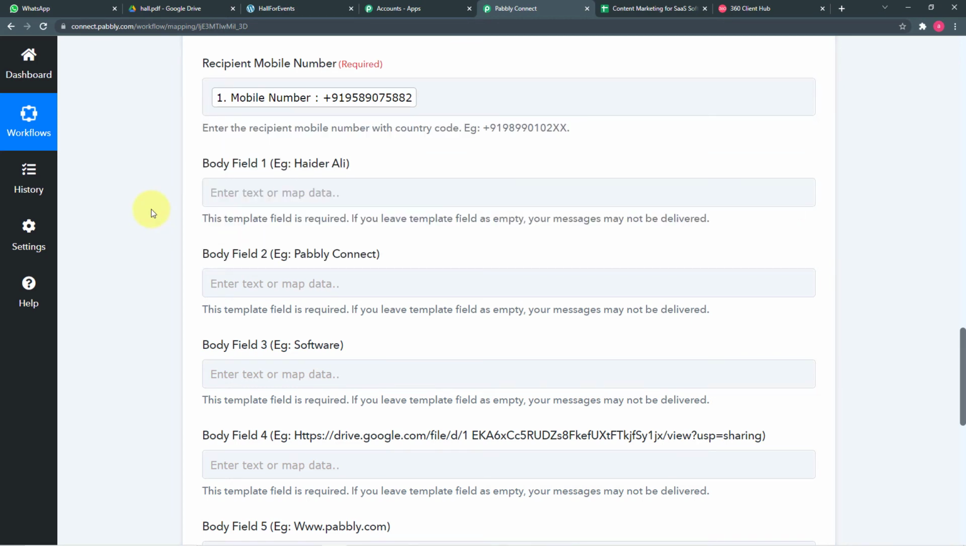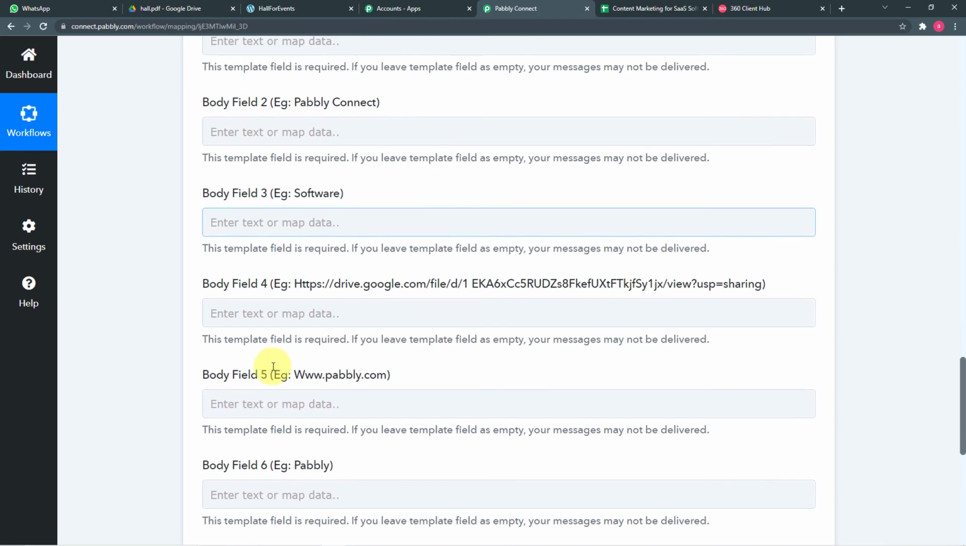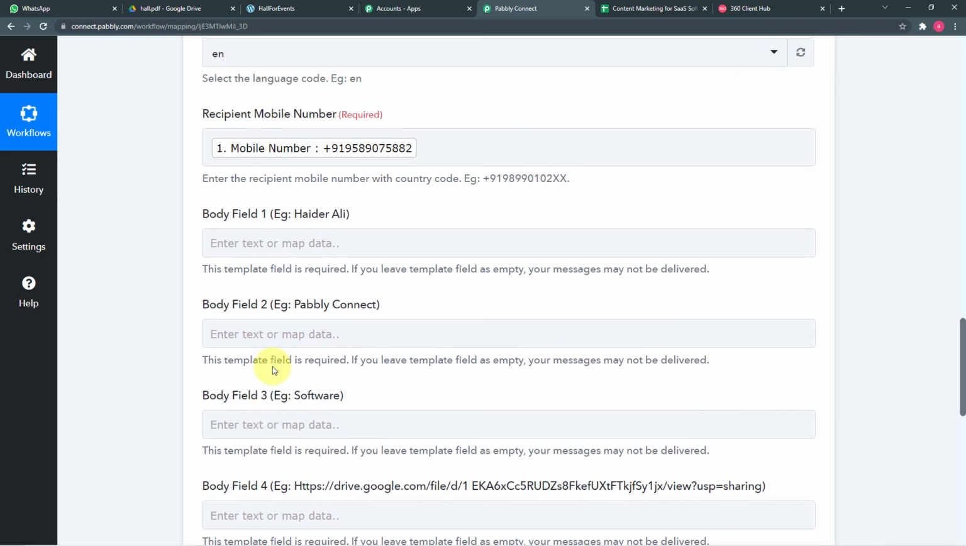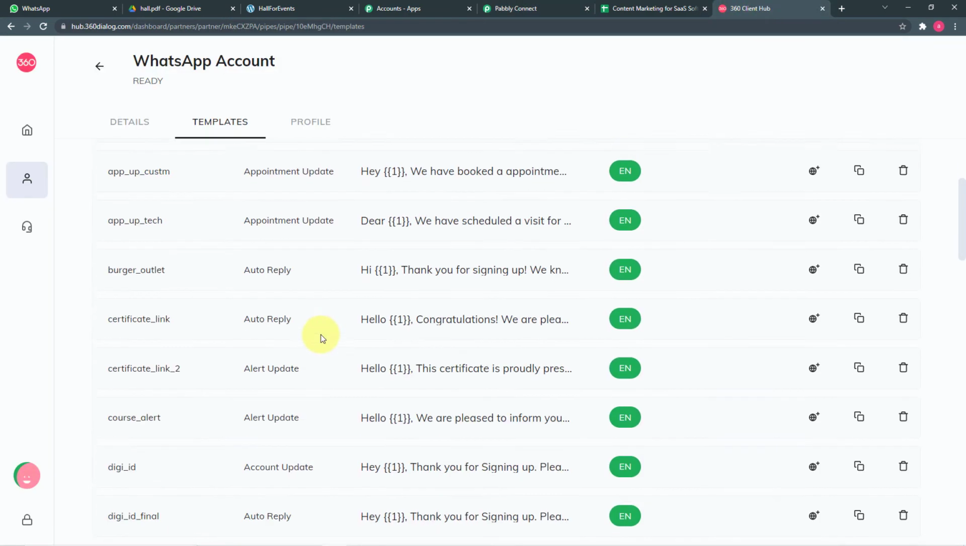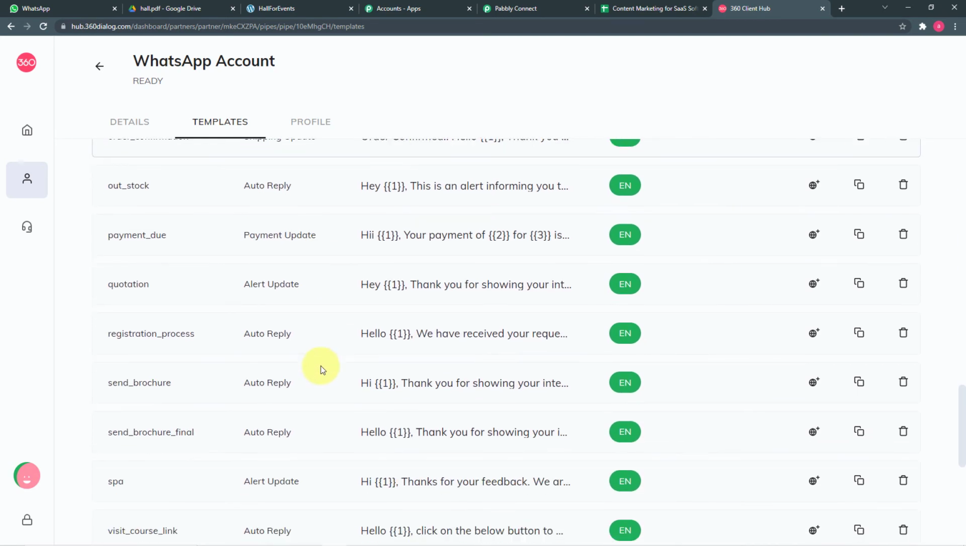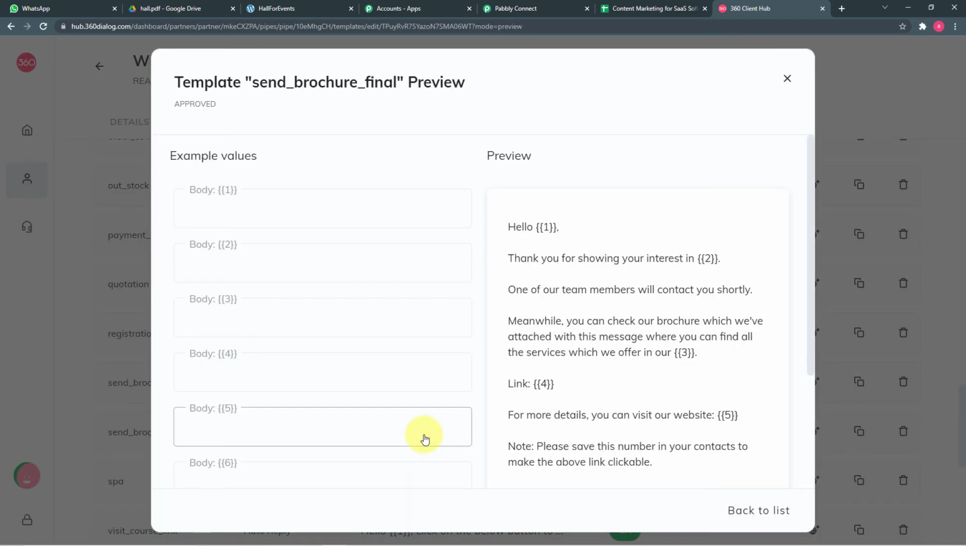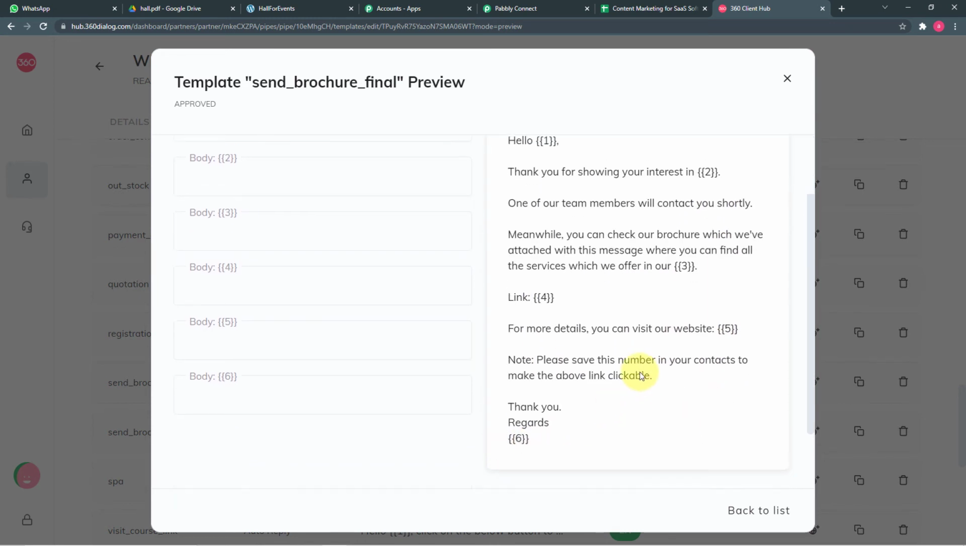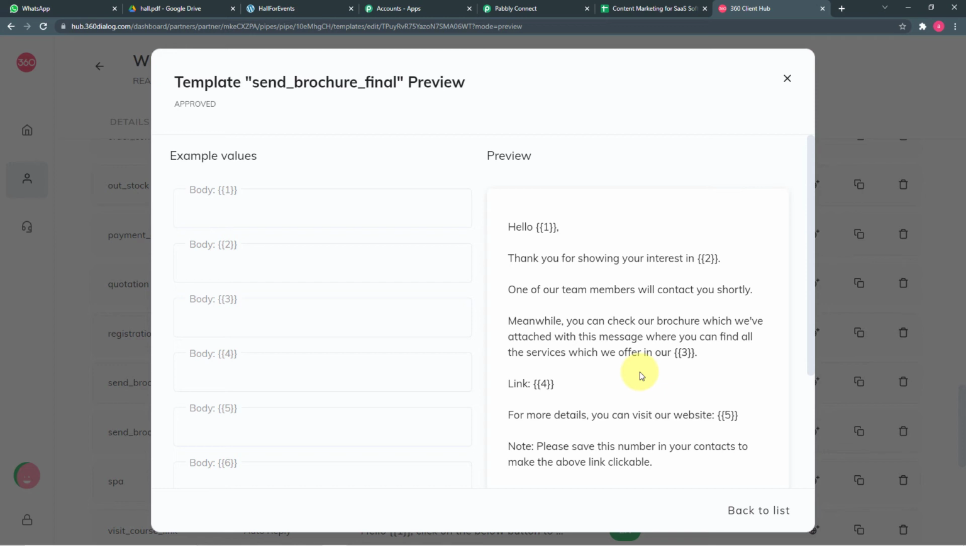Okay. Now it is asking for this body field 1, 2, 3, 4, 5. So what are these body fields? Let me show you. So I am opening my message template here in 360 dialog, which is this send brochure final. And in this message template, you can see we have this 1, 2, 3, 4, 5, and 6 in double curly braces. So these are the body fields or the variables we have in our message template.